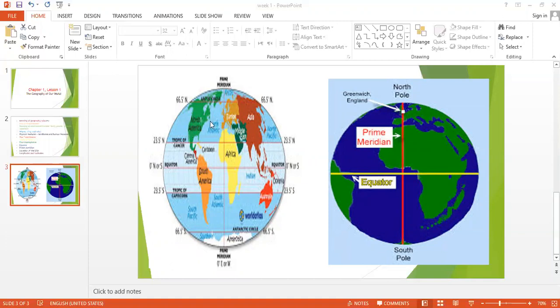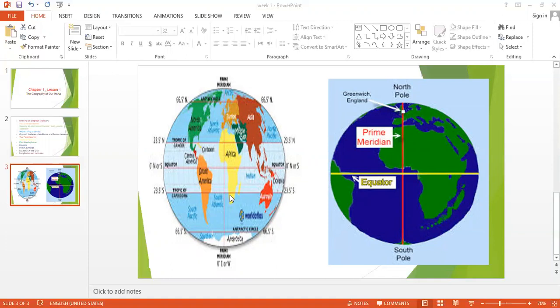Where is America? Here in the middle of North America. Okay, the United States of America, I'm speaking about that country. The country of America is located in the middle of North America as a continent. Okay, this is for the continents.